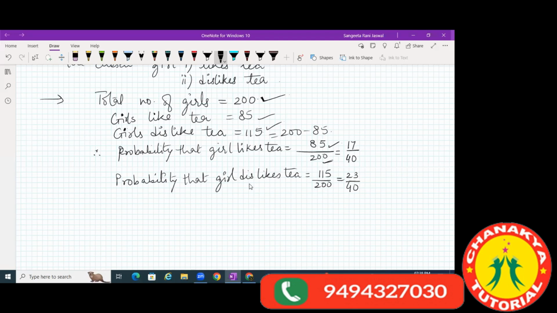So when we simplify it, this will be 17 by 40. Probability that the girl dislikes tea: it is already given to us that 115 girls dislike tea. So that is favorable outcome upon total outcomes, 115 by 200. When we reduce it further, it's 23 by 40. Yes, ma'am. Got it. Okay.